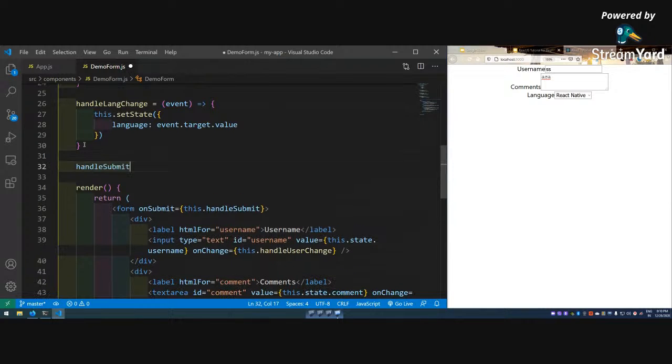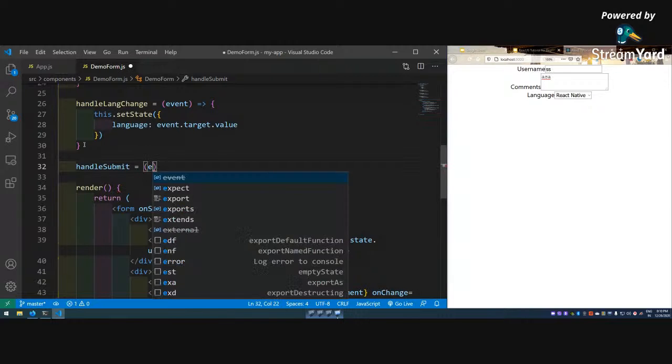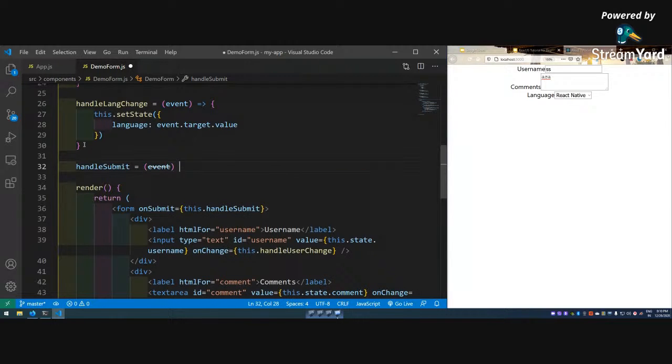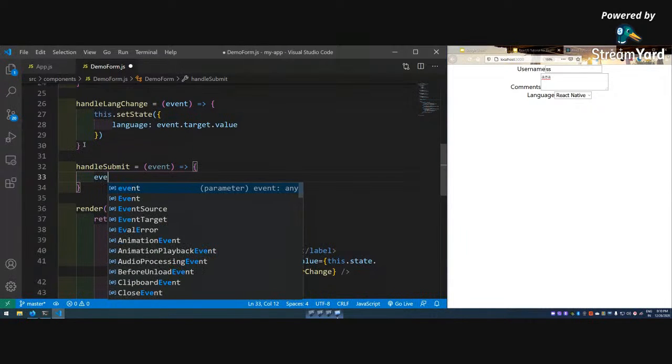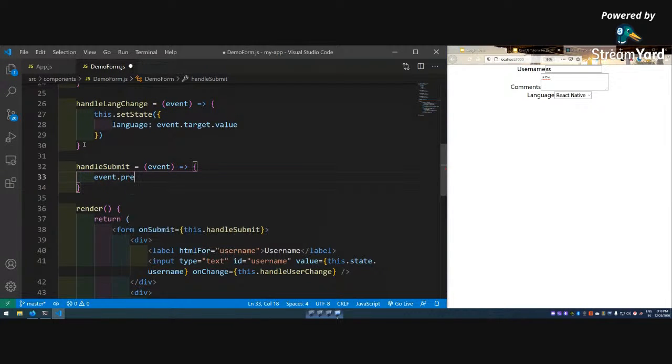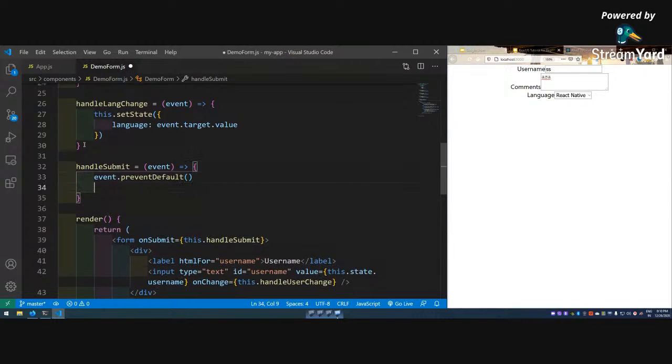So handleSubmit equal to event arrow function, so that we don't have to use this. And one important thing in React is that we have to call event dot preventDefault, so that by default every form, when submitted, refreshing the page doesn't happen. And then console.log. Generally we will pass it to a backend API here.